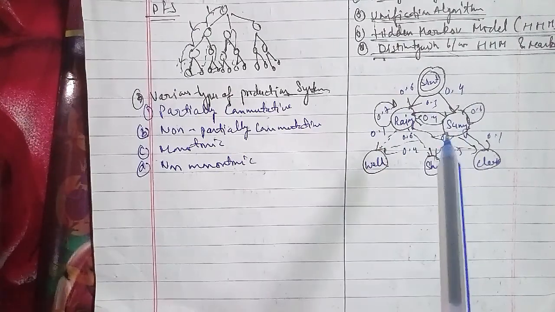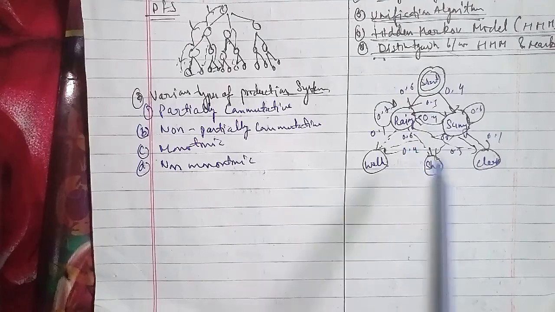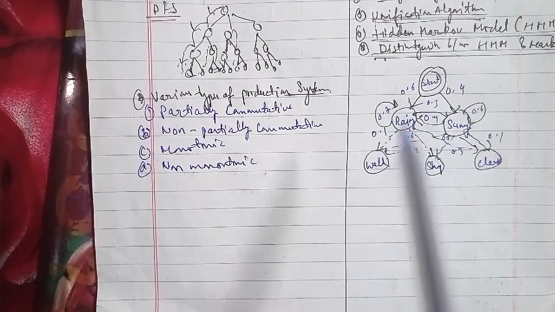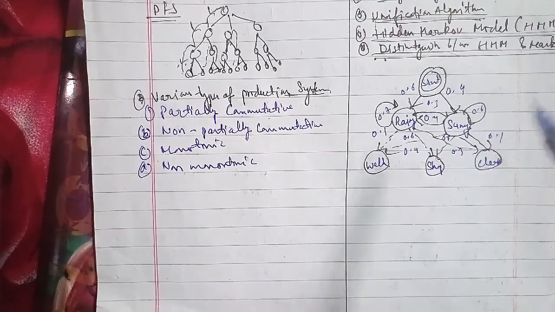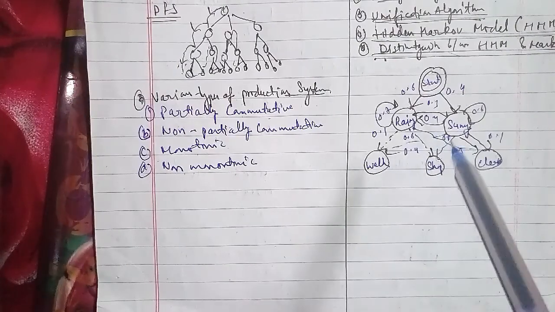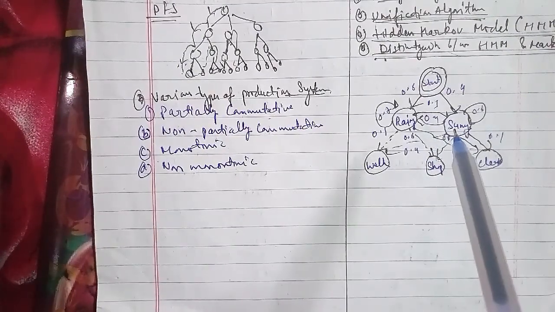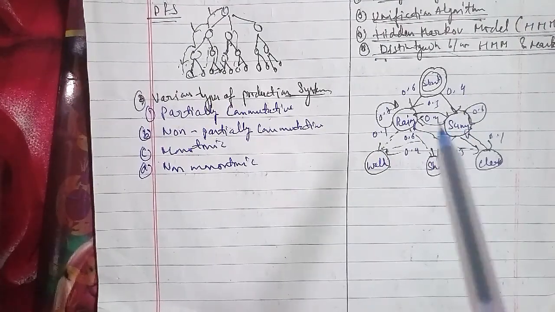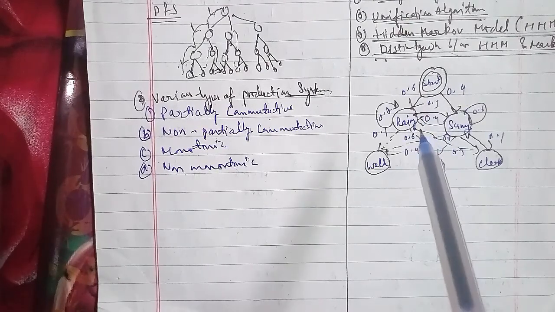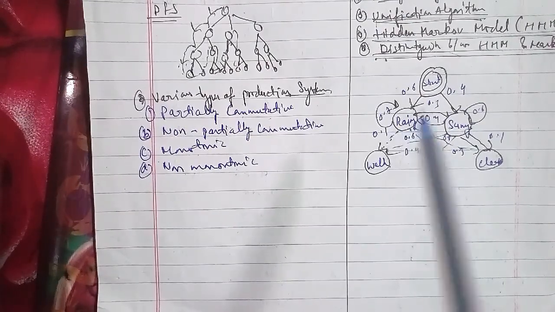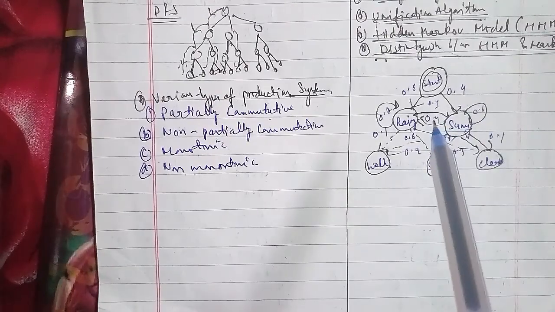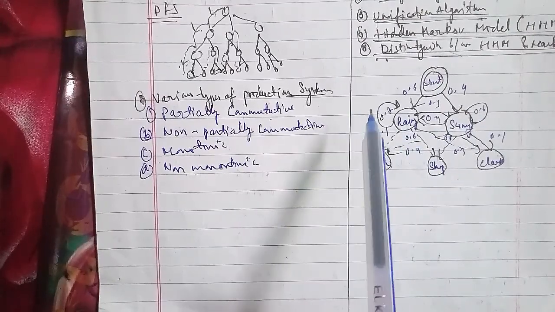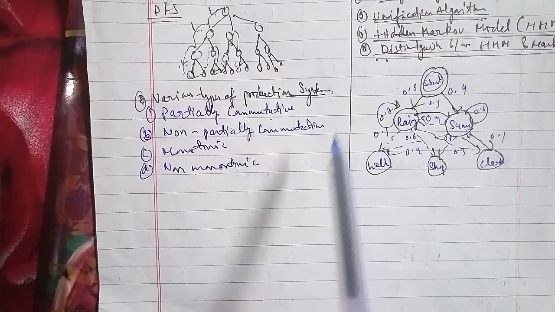The state transition arrows point to each hidden state, and the observation probability matrix is the dotted arrows pointing to each observation from each hidden state. The matrices are row stochastic, meaning that the rows add up to 1, and a of ij equals P of state qj at t plus 1 given state qi at t, and bj of k equals P of observation k at t given state qj at t as well. The matrices explain the probability of going from one state to another, or going from one state to an observation.